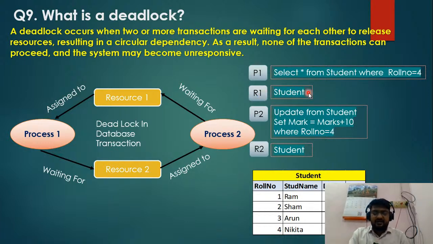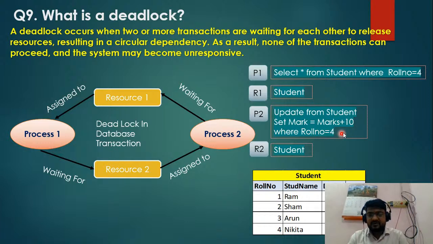Okay, and in process 2, at the same time, process 2 will update student, set the marks equal to marks plus 10 where the roll number equals 4. So in this example, process 1 selects the data from student where the roll number equals 4, and process 2 updates the data of student, setting the marks equal to marks plus 10 where the roll number equals 4.